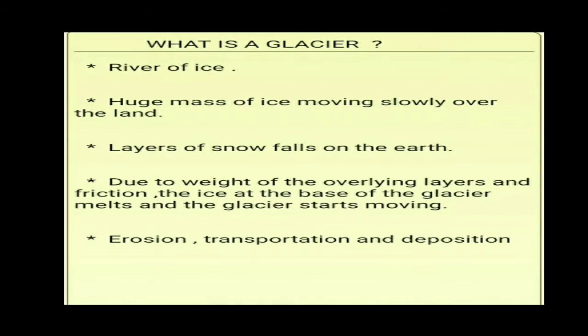You must note this, students, that glacier moves at very slow velocity. The velocity may range from 1 centimeter to 1 meter. The Jakobshavn Glacier in Greenland is one of the fastest moving glaciers in the world, and it moves at the rate of 46 meters per day. So the different works of glacier will start with